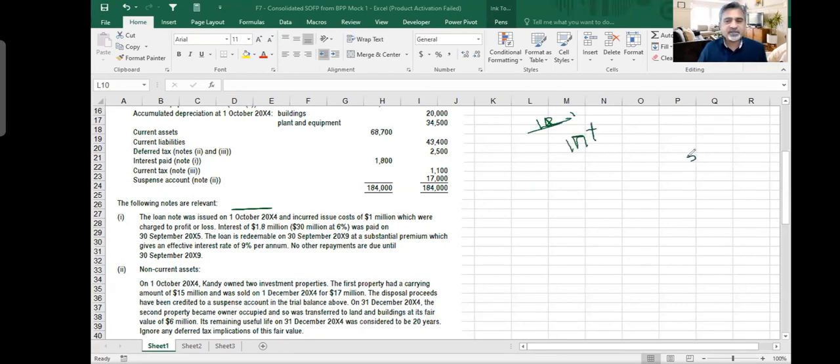So you are preparing financial statements on 30th September. Loan notes are issued on 1st of October. It means that it is all full 12 months. It is very important to pay attention to the dates.